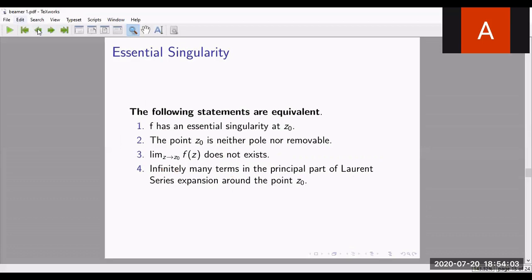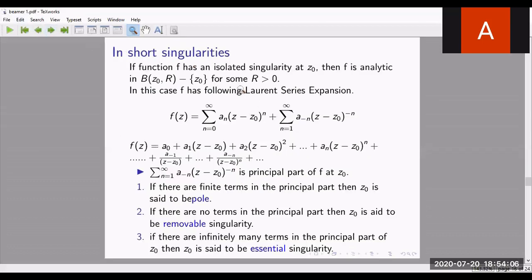Here comes the Laurent series expansion. Here we'll see clearly how it is. In removable, we have seen that there are no terms, that is a minus n is 0. In a pole, there are finitely many terms. In essential, there are infinitely many terms. Every function which has an isolated singularity at z0 can be expanded as a Laurent series expansion. That Laurent series is a double series. If f has an isolated singularity at this z0, then in the neighborhood of that point, I can write the function as a Laurent series expansion.